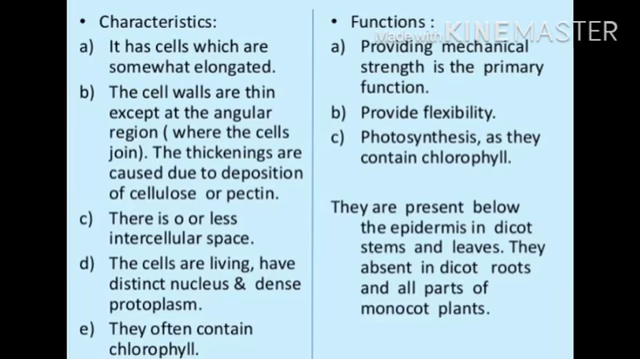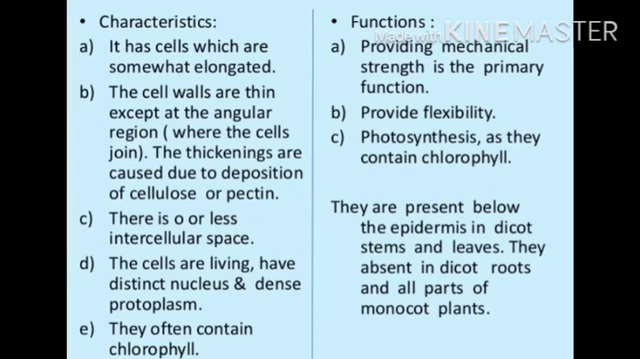Now the characteristics and function of the collenchyma. Characteristic: it has cells which are somewhat elongated. The cell walls are thin except at the angular region where the cells join. The thickenings are caused due to the deposition of cellulose or pectin. There is little or no intercellular space.